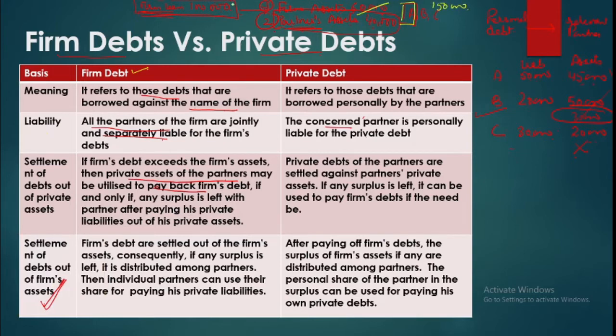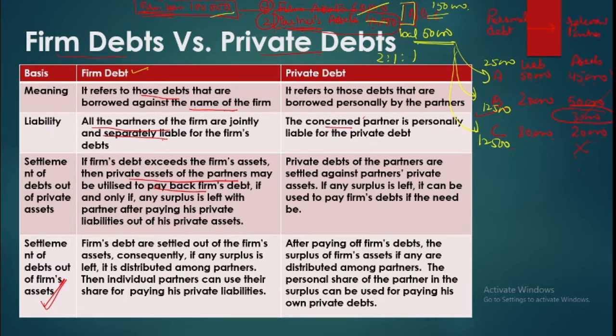Okay, it means you can pay your liabilities. Now you are left with a balance of 50,000. You are left with balance cash. Now this cash will be used to pay private liabilities of the partners, but only as per the suitable claims of the partners. That is, the partners are having, say, claim in the firm in the ratio of, say, 2:1:1. This is their capital claim. So A will be getting 25,000, B will be getting 12,500, C will be getting 12,000.